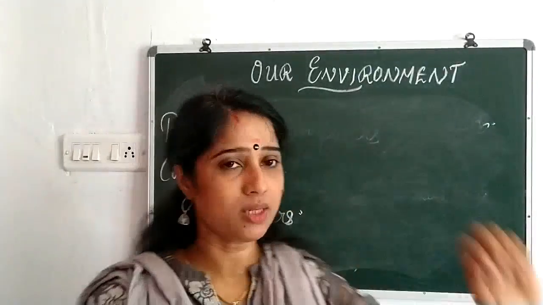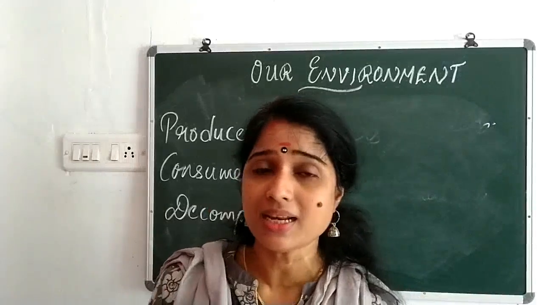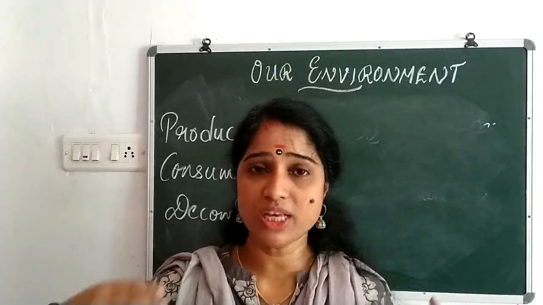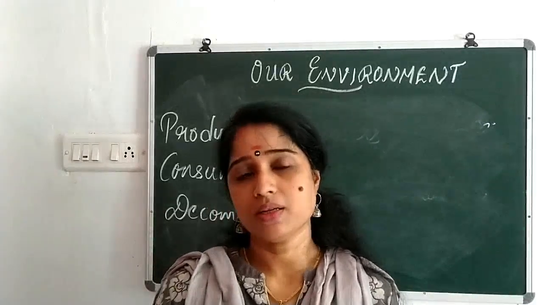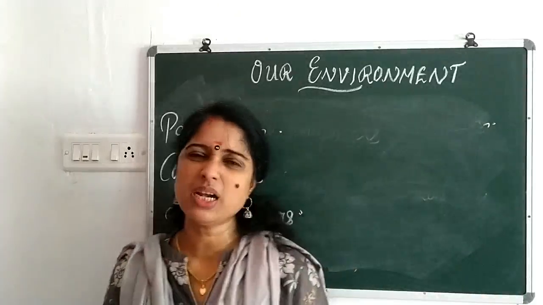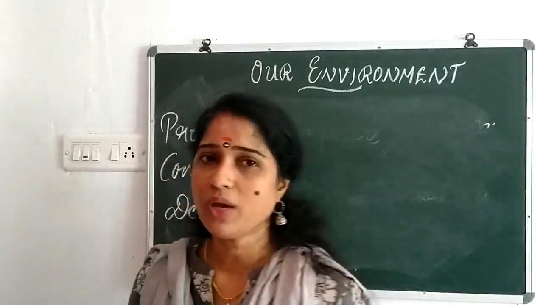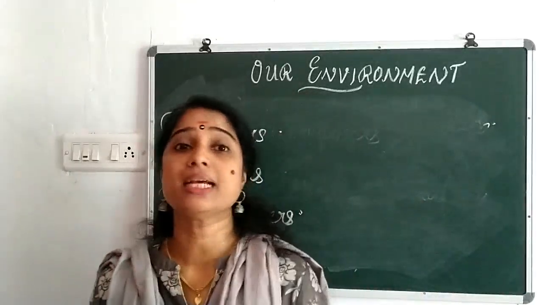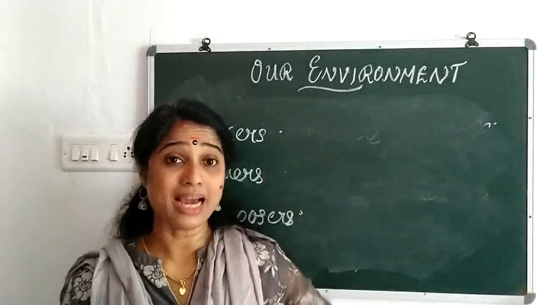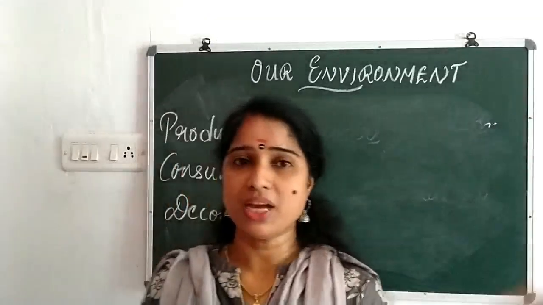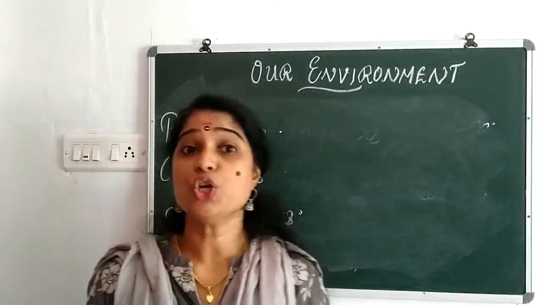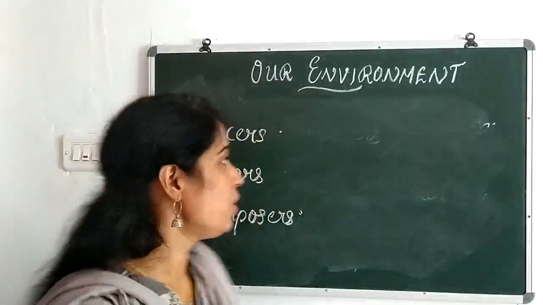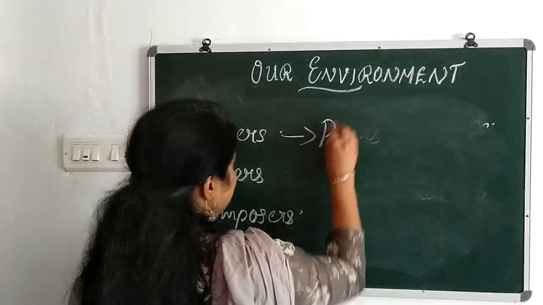And what about the decomposers? They decompose the waste, isn't it? We all generate everyday waste. The waste we are throwing out to the environment, the duty of the decomposers is to clean out the environment. They decompose the waste, and that waste mixes with the soil. So the organisms that we see around us can be categorized into 3 groups: producers, consumers and decomposers. Producers, example, who? Yes, plants.